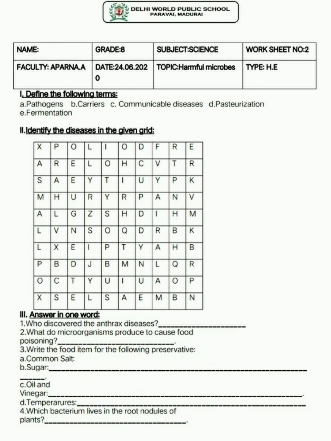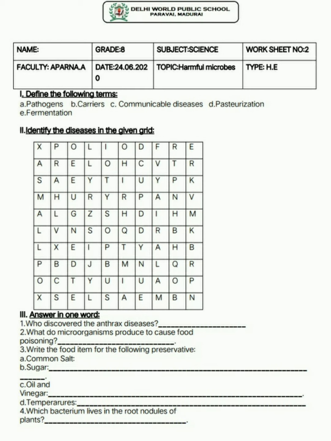Carriers carry these pathogens from an affected or sick person to a healthy person through a vector. The vector may be house flies or mosquitoes. Communicable diseases are diseases that can spread from an infected person to a healthy individual through air, water or direct contact. Pasteurization is a technique of sudden heating and cooling of milk to kill the microbes. Next, fermentation: the process of conversion of sugars into acid or alcohol is called fermentation.